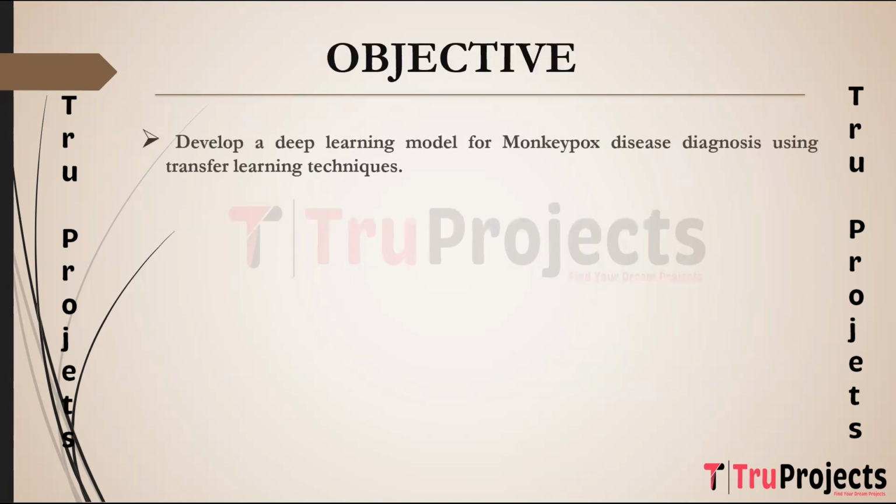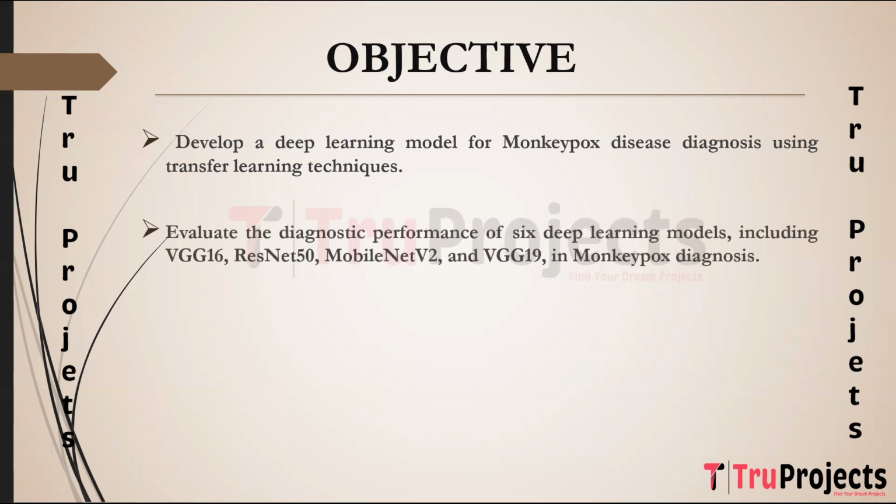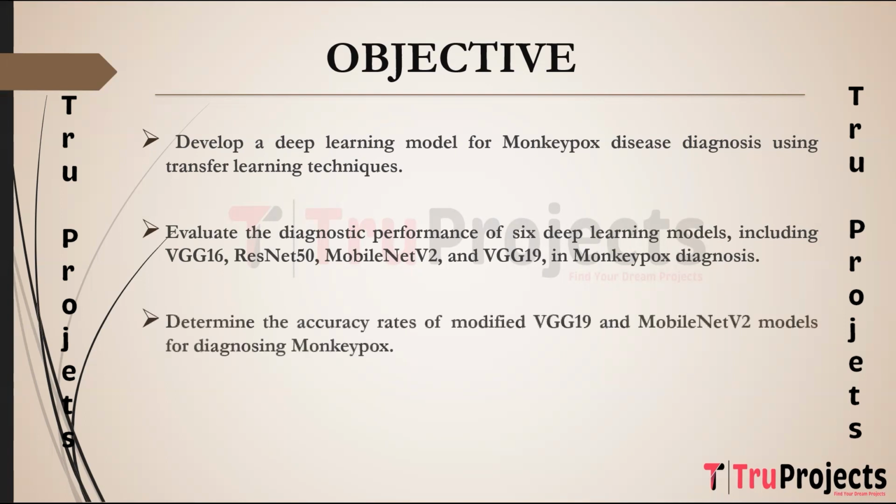Objective of the project. The project aims to develop a deep learning model for diagnosing monkeypox disease by utilizing transfer learning techniques, which involve leveraging pre-trained models to enhance the accuracy and effectiveness of the diagnostic process. It seeks to evaluate the diagnostic performance of 6 different deep learning models, namely VGG16, ResNet50, MobileNet V2 and VGG19, in order to identify the most suitable model for precise monkeypox disease diagnosis. The project's objective is to calculate and compare the accuracy rates of modified versions of VGG19 and MobileNet V2 models to ascertain which model configuration delivers the highest accuracy in diagnosing monkeypox.